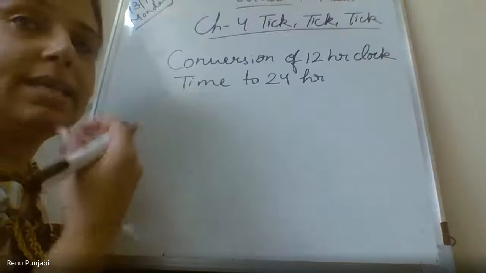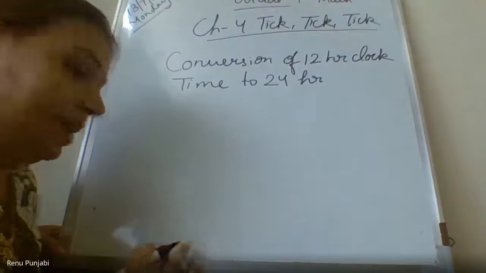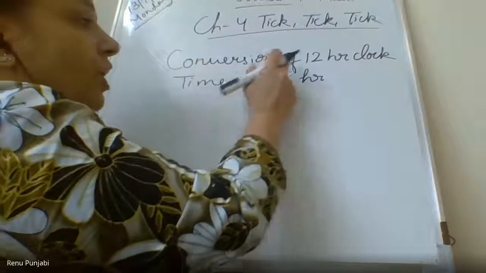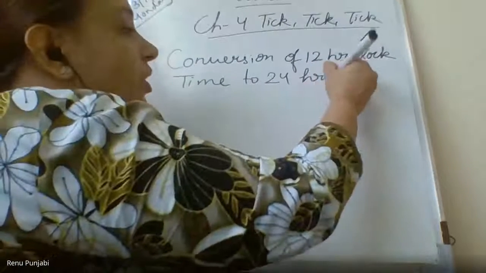I checked your question in the chat box. Yes, Ekant, I got your answers. So please, children, write whatever I am writing on the board. Start writing, all of you. Take out your notebook and write: Conversion of 12-hour clock time to 24-hour clock time.